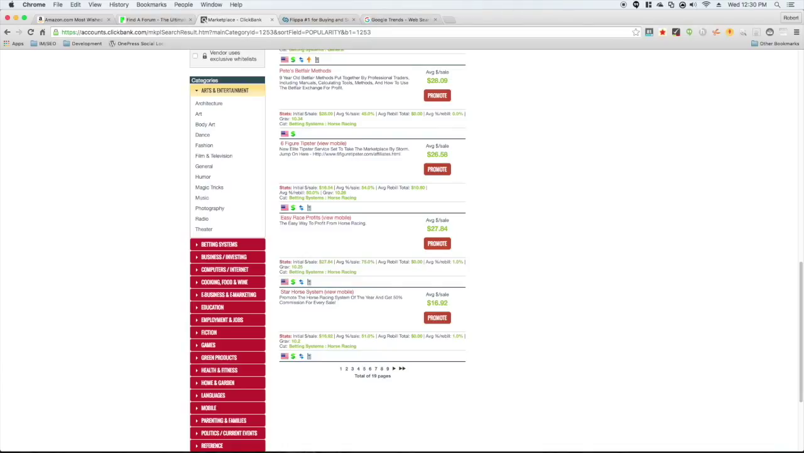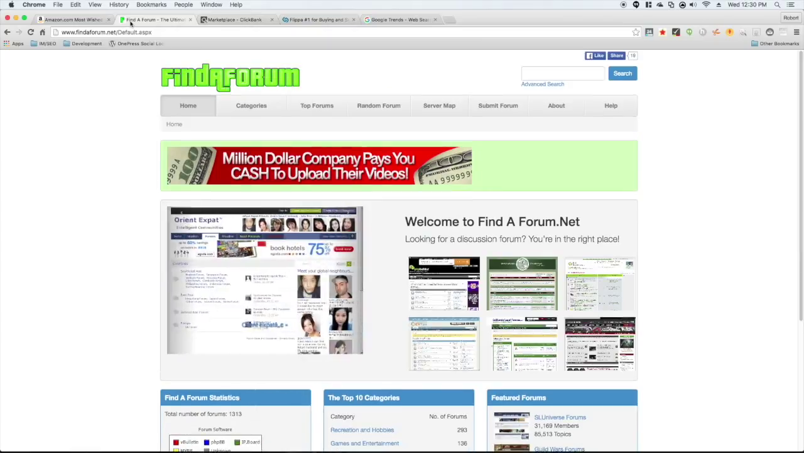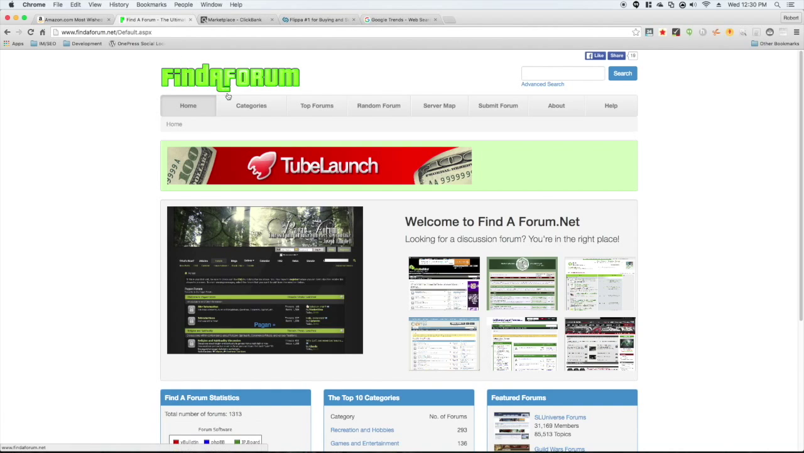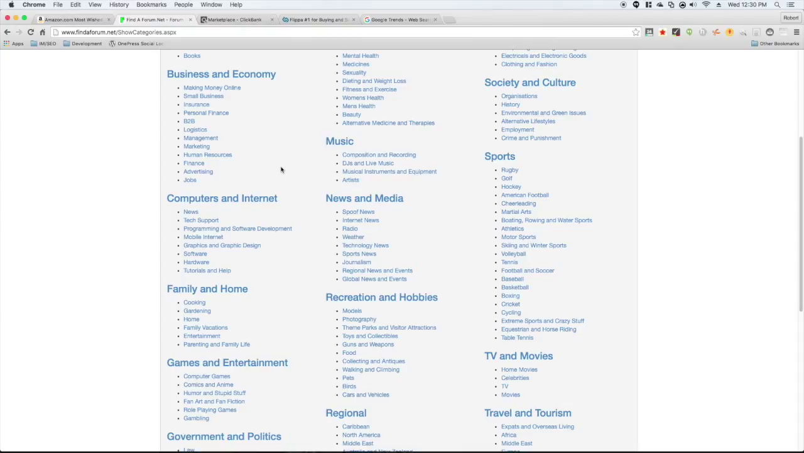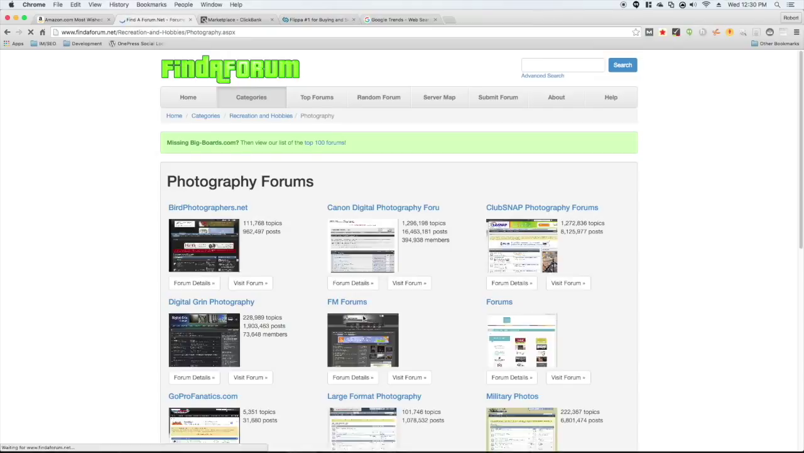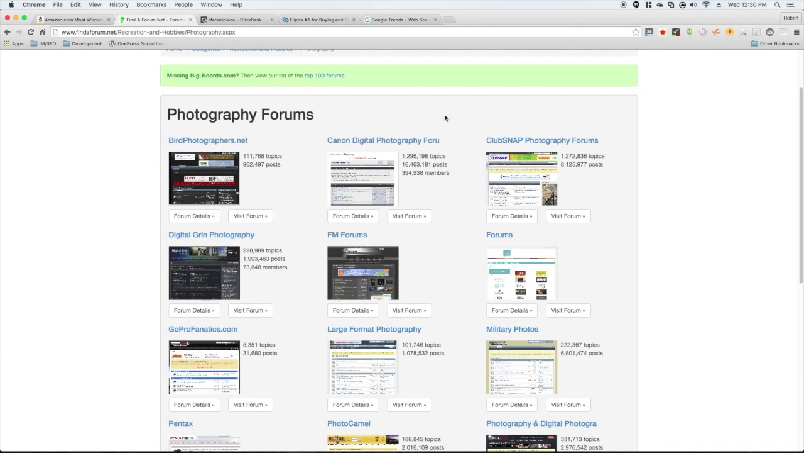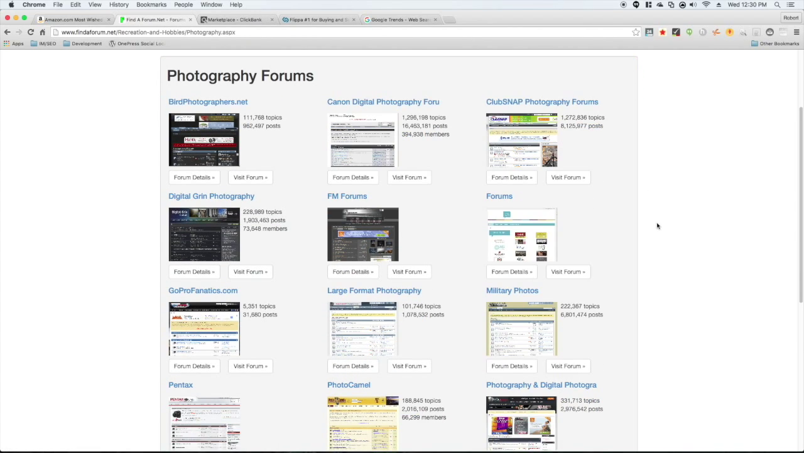So after I'm done with ClickBank, I head over to a site called findaforum.net. Basically, this is a directory of online forums. So I like to go to categories and browse through them, and let's just stick with photography for now. Go through here, and it'll give me all the different photography forums.